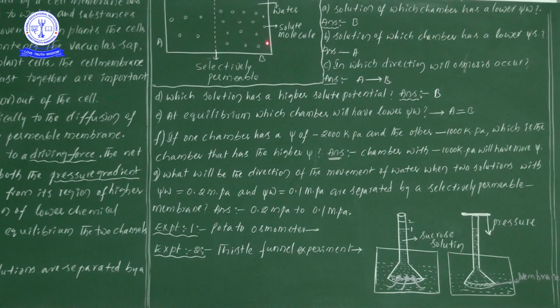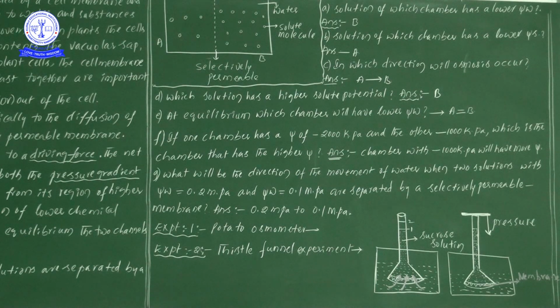Here the solvent, the water molecules, are very few, but chemical molecules are more. That's why higher solute potential is in chamber B, because of more solute particles.